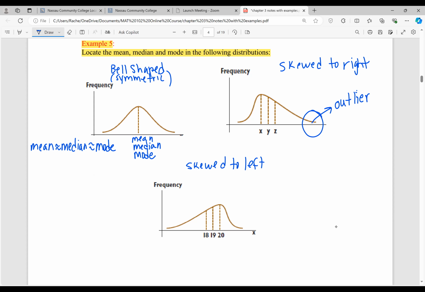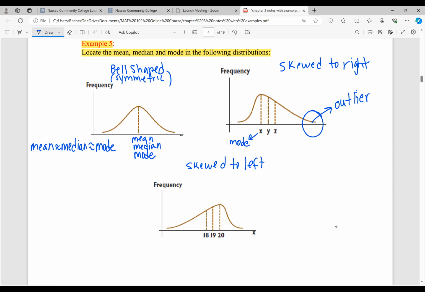Because think of the horizontal axis as a number line. X is smaller than Y, Y is smaller than Z. So this is just a number line. So out of X, Y, and Z, which one's going to be the mean, which one's going to be the median, which one's the mode? Well, I always think the mode is the easiest one to spot because it's the data value that occurs with the highest frequency. And that's going to be where the peak is, the highest peak, which is at X. So X is going to be the mode.